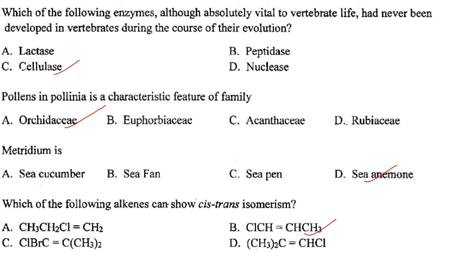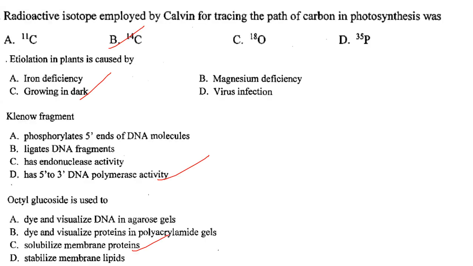Answer is option D. Which of the following alkenes can show cis-trans isomerism? So the answer here is option B. It has different groups attached to both carbons of the double bond, so they can show cis-trans isomerism. Answer is option B. Then the radioactive isotope employed by Calvin for tracing the path of carbon in photosynthesis was C14. Etiolation in plants is caused by growing in the dark. This is a repeated question.